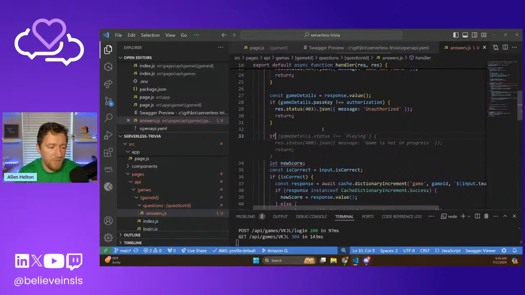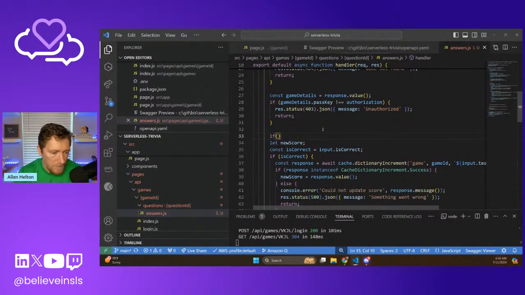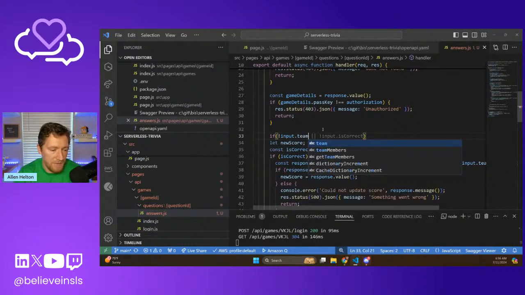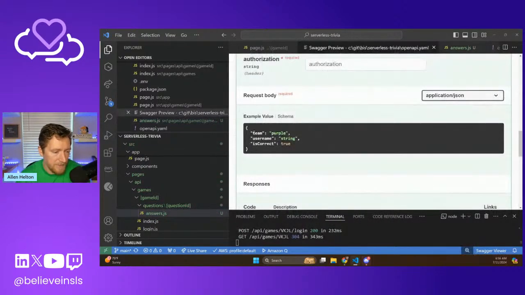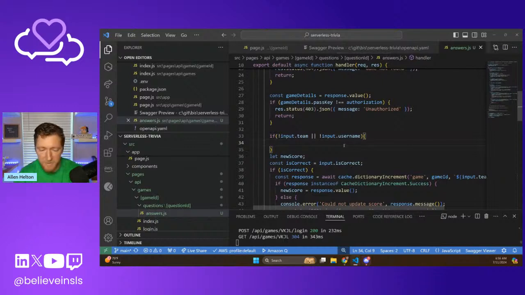So if not input.team or not input.username, I believe is what we were looking at. Let's pop back over here, team and username. If either one of these is not provided, we're just not going to update the points at all, because that means nobody guessed.